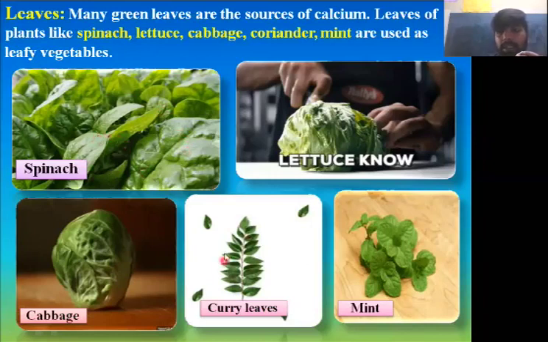This is Karibevina soppu. This is mint. Mint, what do you call it? Pudina. These are the leaves you eat, which give you calcium in your body. Understood? So the edible part of these plants is the leaves.